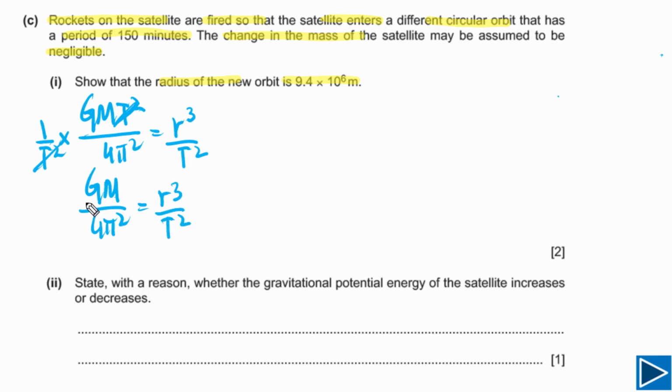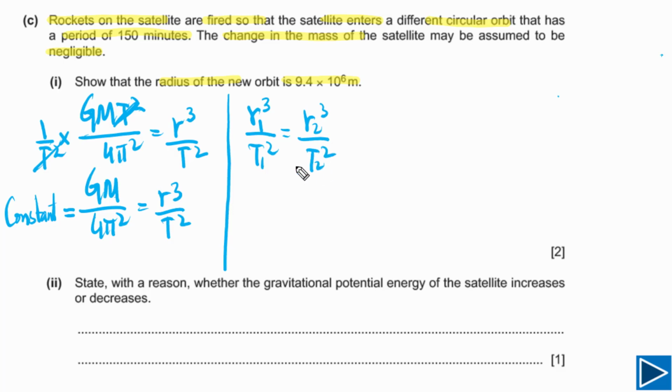If you look at the left side, here G is a constant, M is the mass of the planet, that is also constant, and pi is also constant. So simply we can write down R cubed divided by T squared is constant, meaning the ratio between these two quantities, R cubed and T squared, is constant. So we can also write down R1 cubed over T1 squared is equal to R2 cubed over T2 squared. R2 means this one is for the new orbit. So this is what we need to calculate. We need to calculate the value of R2.